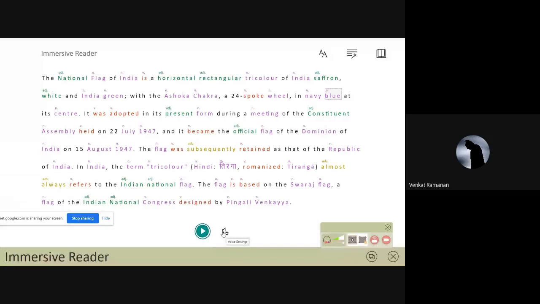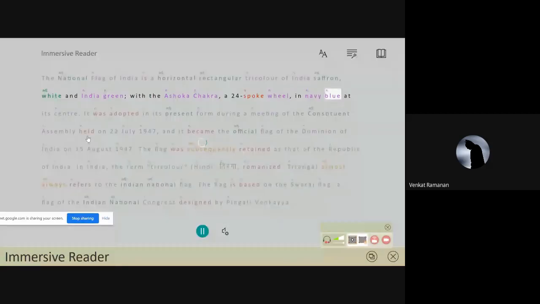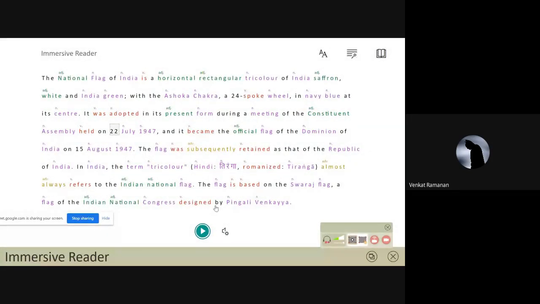So this can be read out, and you can also change the voice from male voice to female voice, and also increase the speed. So I'm just making it 1.5 and repeating the same thing. So this is text to speech.